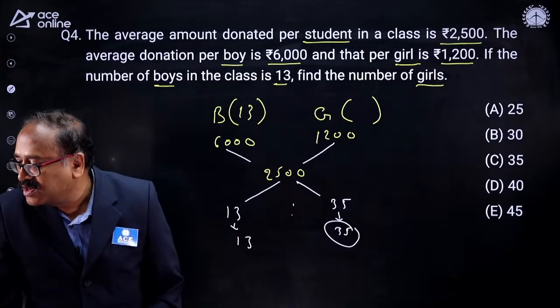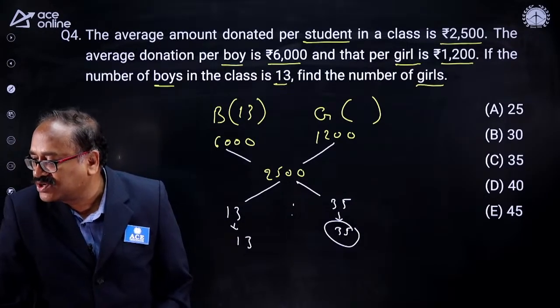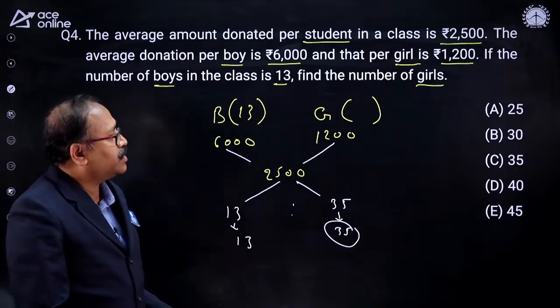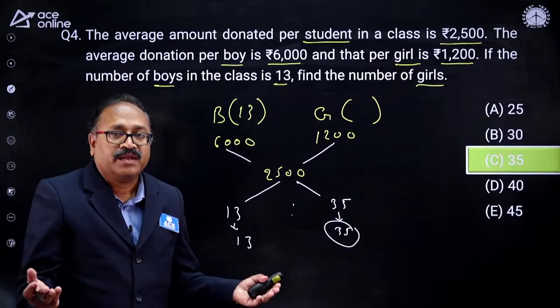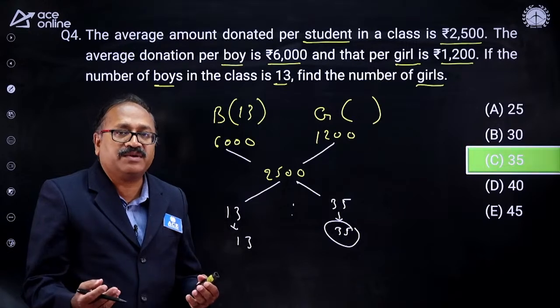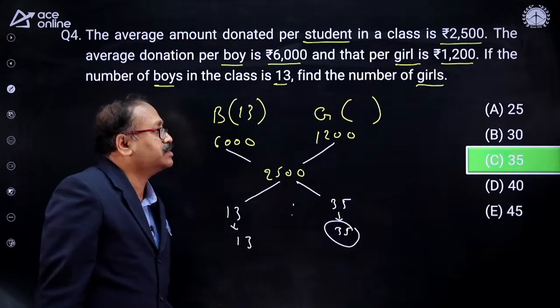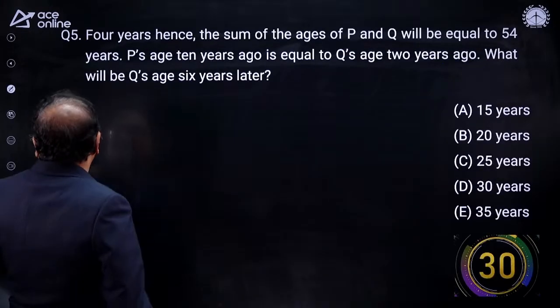Okay, Likhita has done it so nicely. Yash Kumar and Raman, you have done it too. It's 35. So you understand that this is a very basic, prelim level question. Moving to the next question.